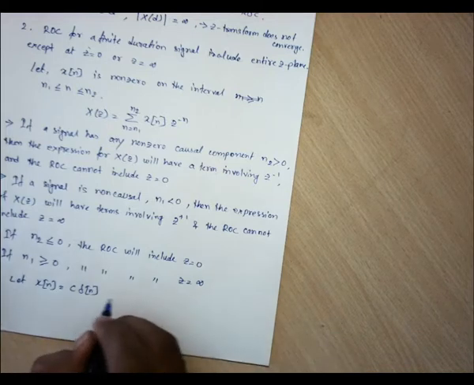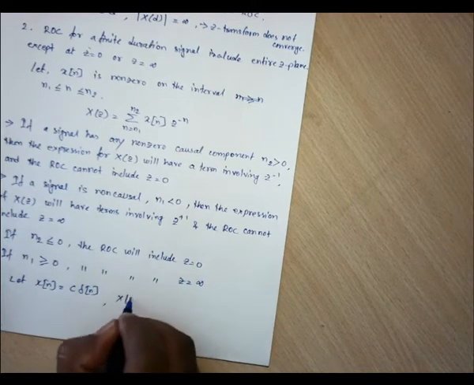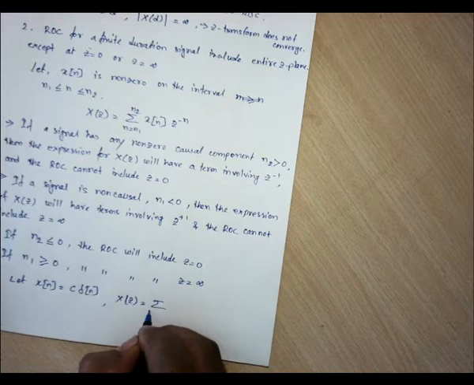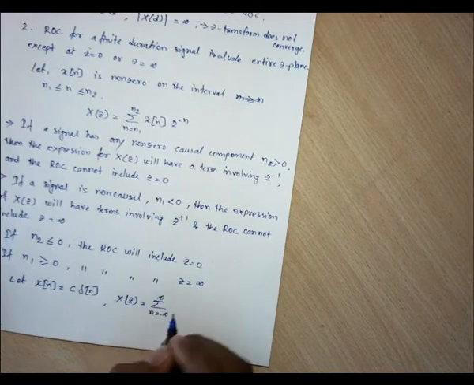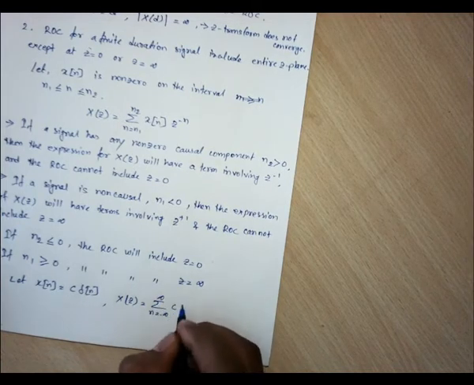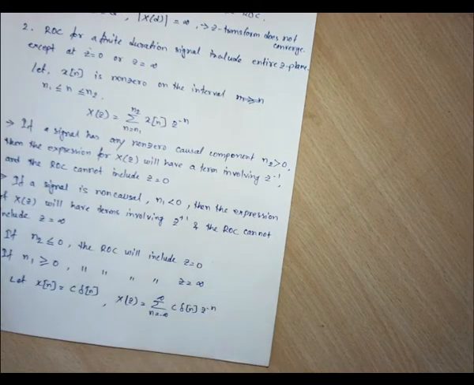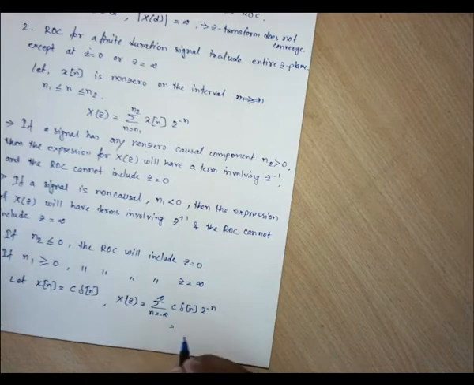So if we consider X(z) for this case, n from minus infinity to infinity, it is C into delta n z to the power minus n. So what is the value of n? n is simply 0, right? So C into 1.